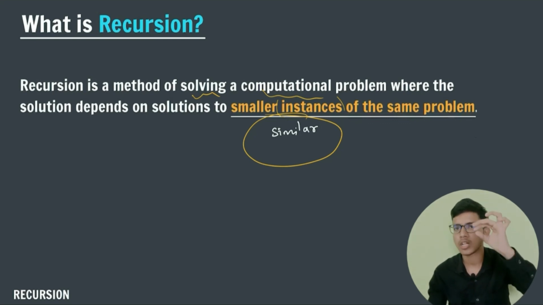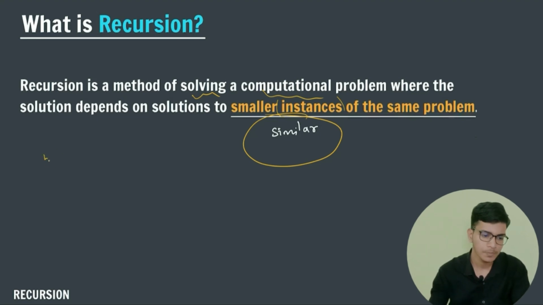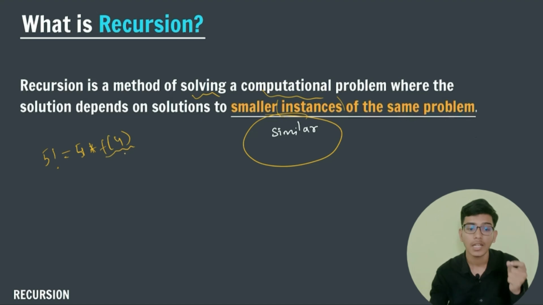My small solution, right? If I don't know 5 factorial, then I will call for 5 into factorial of 4, and you have to believe that my call to the 4 factorial function will return the 4 factorial, and after it 4 factorial will call f of 3, and you have to believe that my 3 factorial will return the factorial of 3.